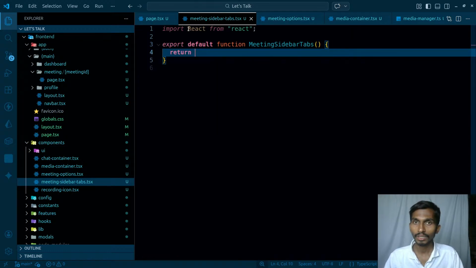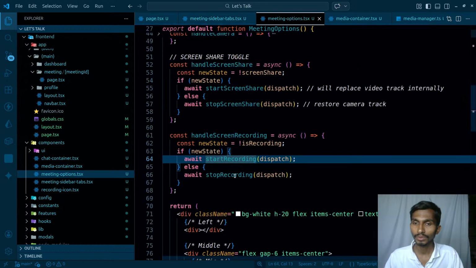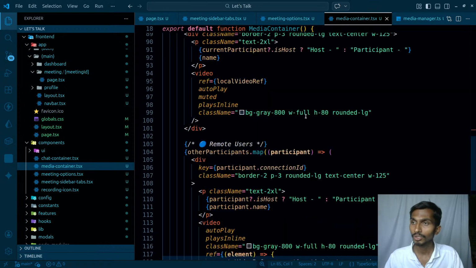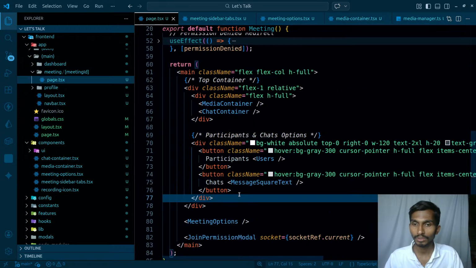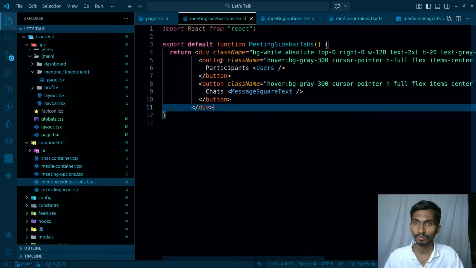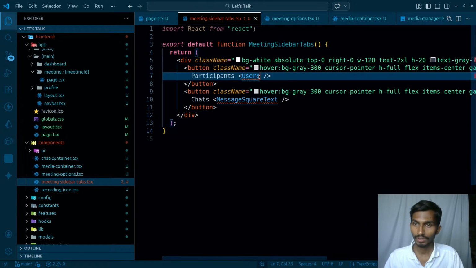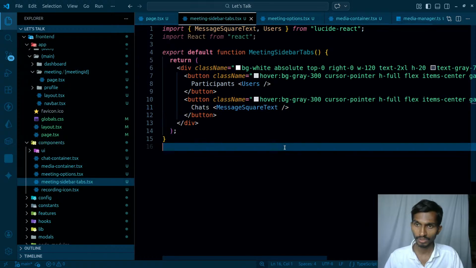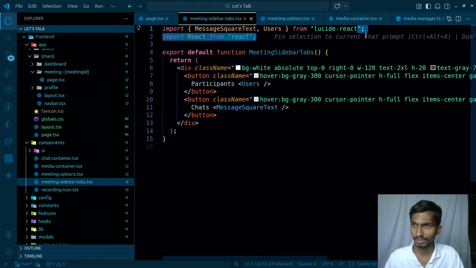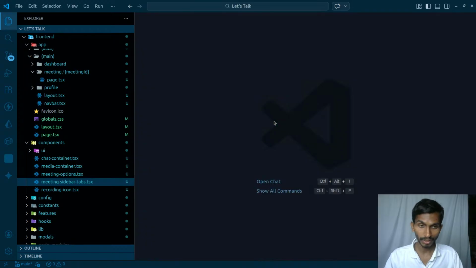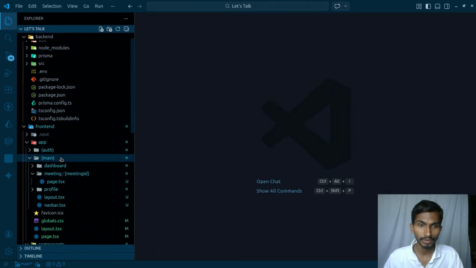Am I crazy? Coming back to meeting options, not meeting options, meeting container. Am I sure? No. Meeting manager, page.tsx. Cut everything from here, cut it, go to the meeting sidebar, paste everything here, pasted it. Import users from React, Lucid React, and import this as well. So everything is done. Let's get rid of this React. So done. And close everything, because I don't like having many things on the screen at the same time.